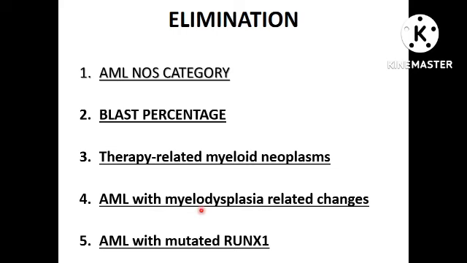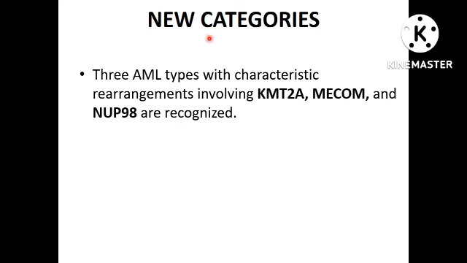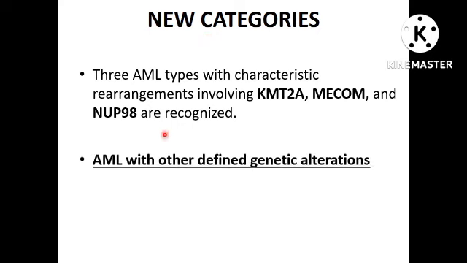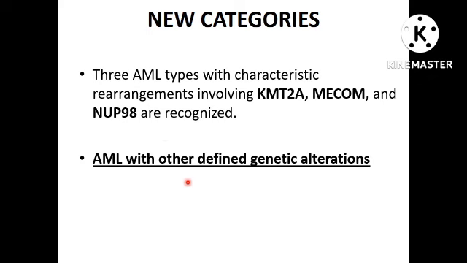There are certain modifications in AML with myelodysplasia related changes. New entities in this WHO are AML with KMT2A, MECOM and NUP98 rearrangements, and AML with other defined genetic alterations.